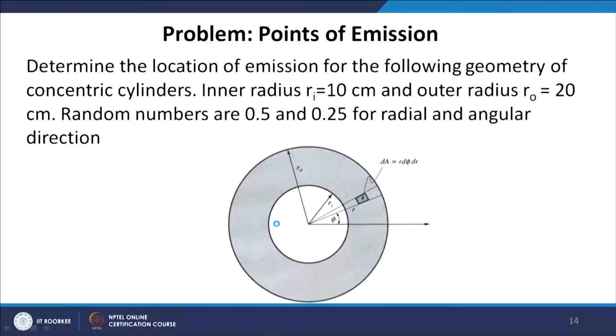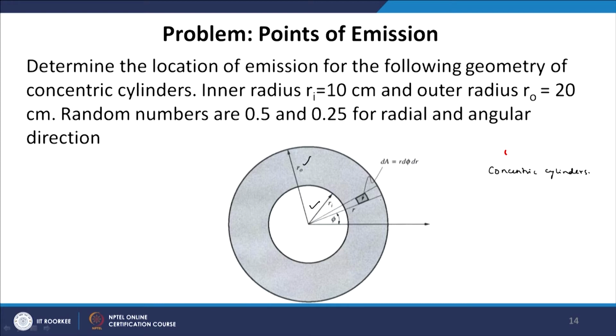So, let us solve one problem, and we will see how to find the emission location for the geometry given in this problem. We have concentric cylinders, the inner radius is r(I) and the outer radius is r0. We have to find the point of emission on this annulus. The value of r(I) is given as 10 centimeter, the outer radius is 20 centimeter.